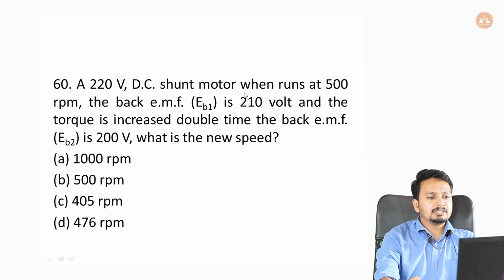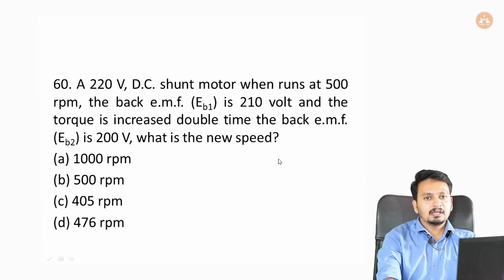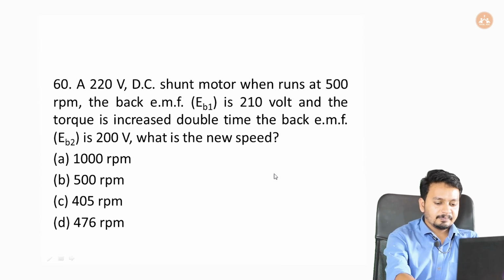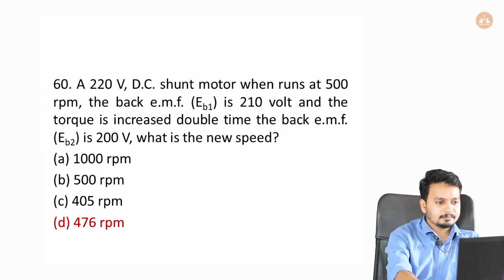Next question, a 220 volt DC shunt motor when it runs at 500 rpm, the back EMF is 210 volt, and the torque is increased so that the back EMF becomes 200 volt. What is the new speed? We have EB1 as 210 volt and EB2 as 200 volt. What is the new speed? So option A, 1000 rpm, option B, 500 rpm, option C, 405 rpm, and option D, 476 rpm. Okay, so our answer will be 476 rpm, option D.